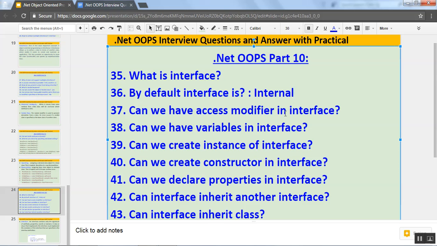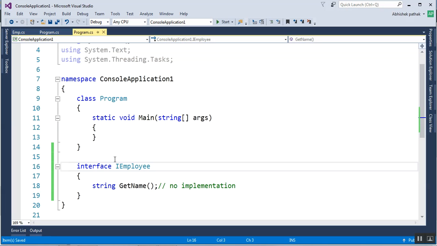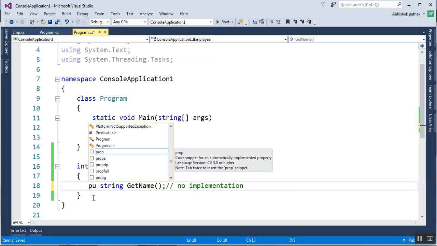Can we have an access modifier in interface? Like I have this method. By default I have not given any access modifier in this method, so let's give the access modifier public.